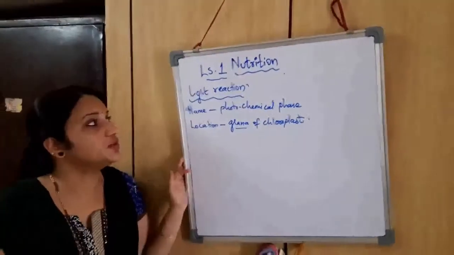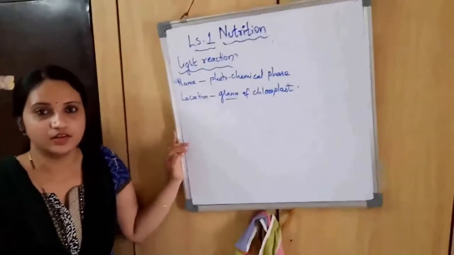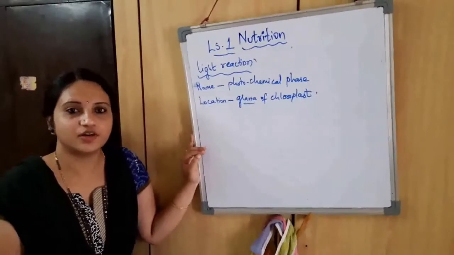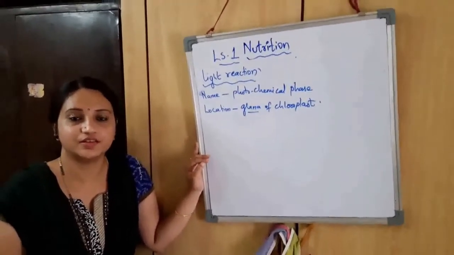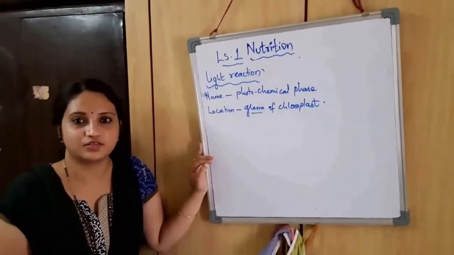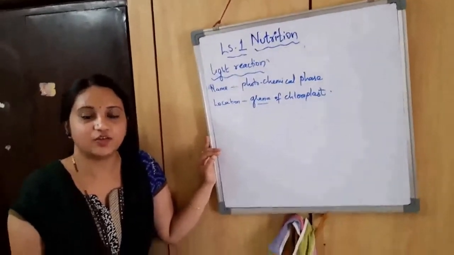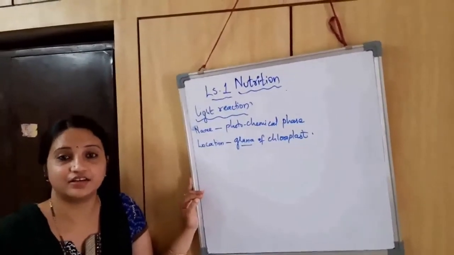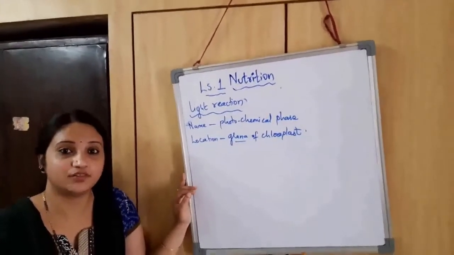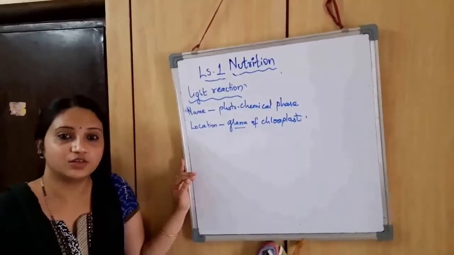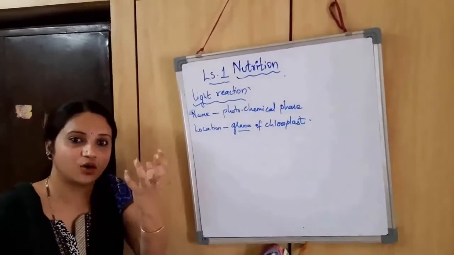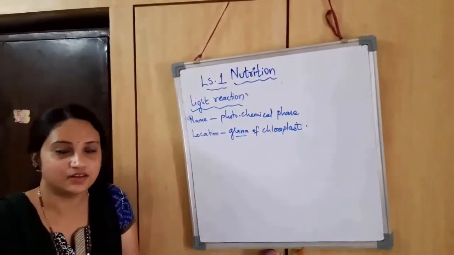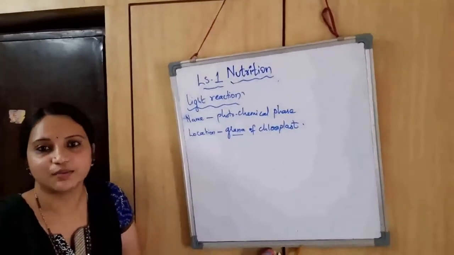Now I will explain the light reaction. It's very simple. The first step, as I mentioned, is trapping of sunlight energy by the leaf. Soon in the morning, when the sun rises, all the rays of the sun fall on the surface of the leaf. There the chloroplast gets activated. Inside the grana membrane, the chlorophyll pigments start trapping all the amount of sunlight needed. Once the sunlight energy is trapped, it is converted into chemical energy.